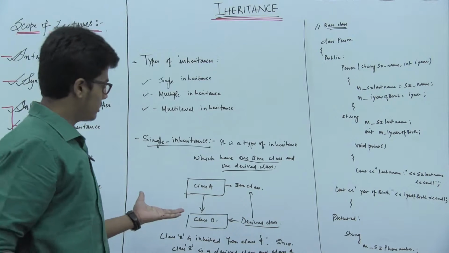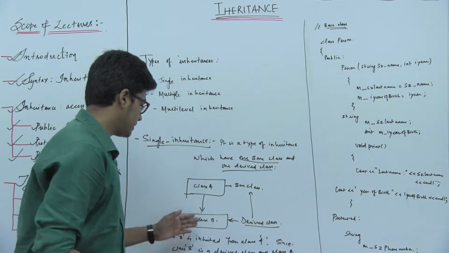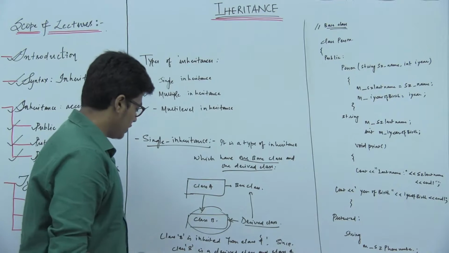So here is the basic introduction to single inheritance, in which class B is the derived class inherited from the base class, that is class A.